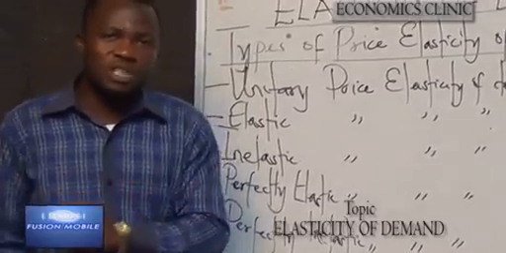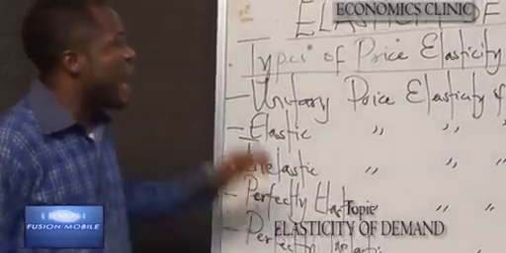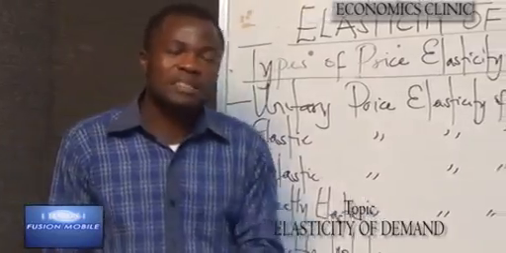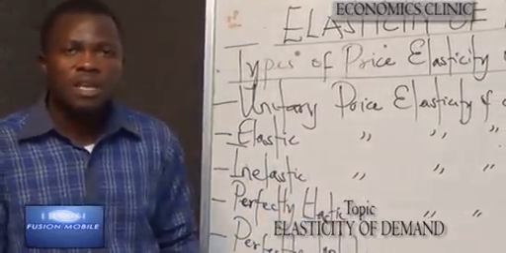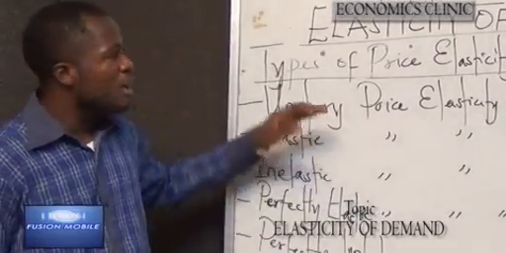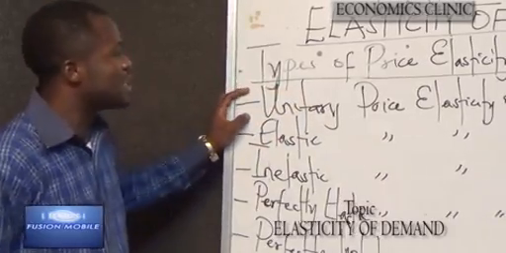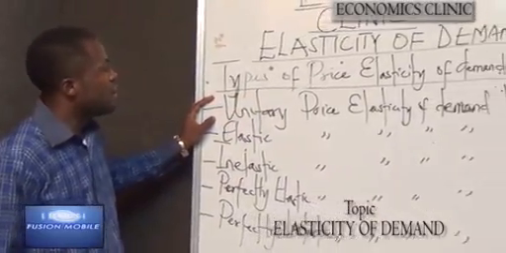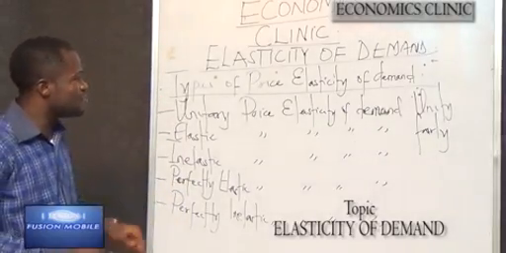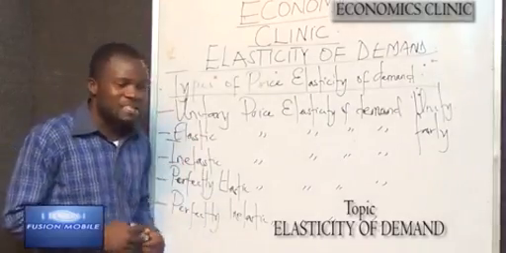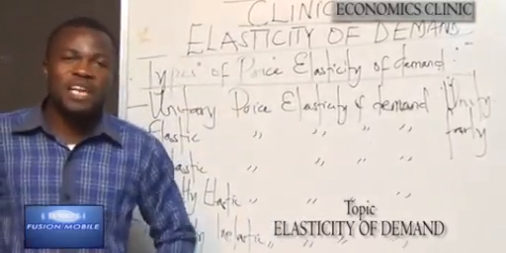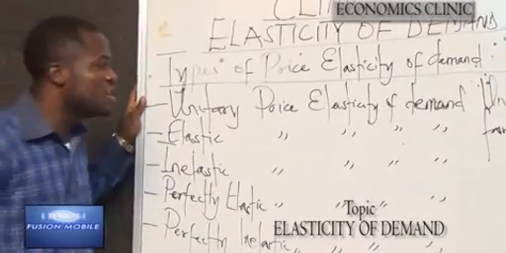Demand is said to be unitary when an equal percentage change in price brings about an equal percentage change in quantity. Demand in this case is equal to 1. Unitary price elasticity of demand occurs when a percentage change in price brings about an equal percentage change in quantity.